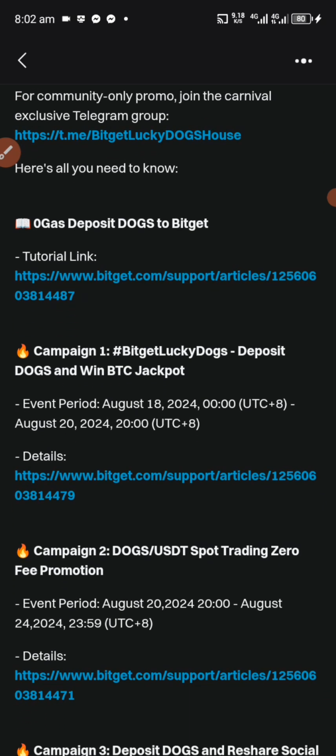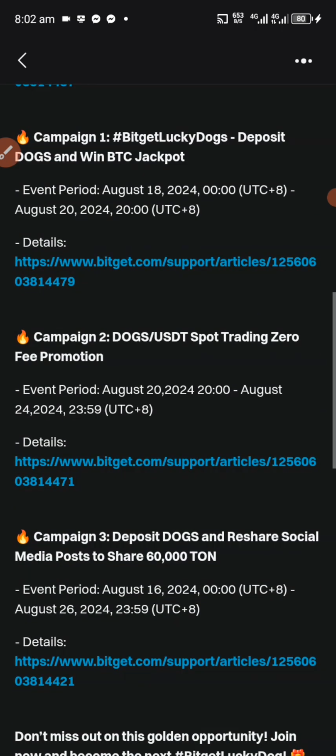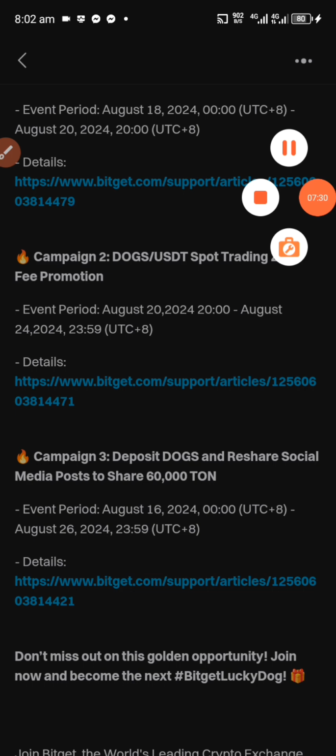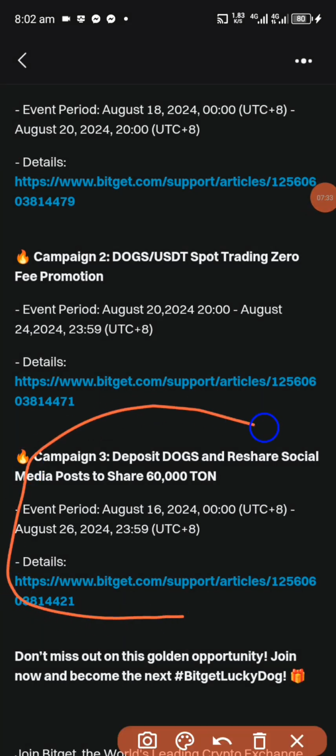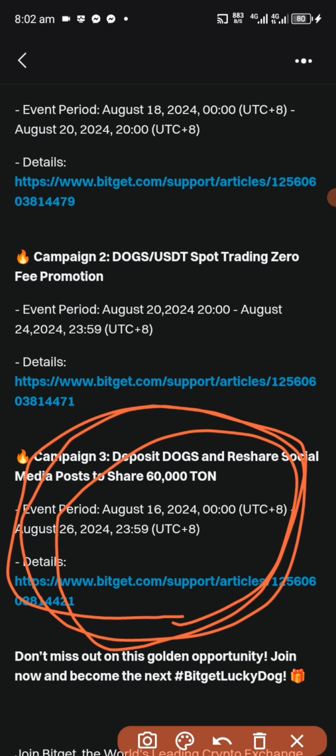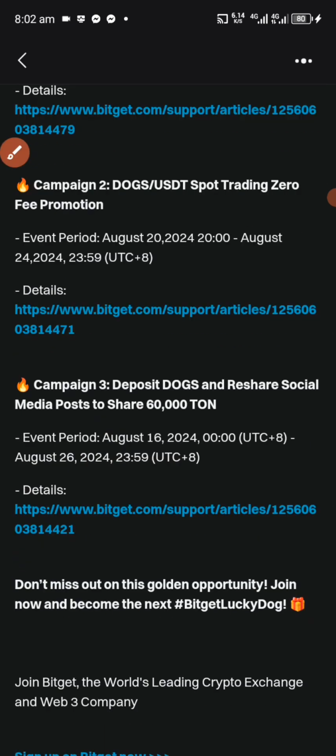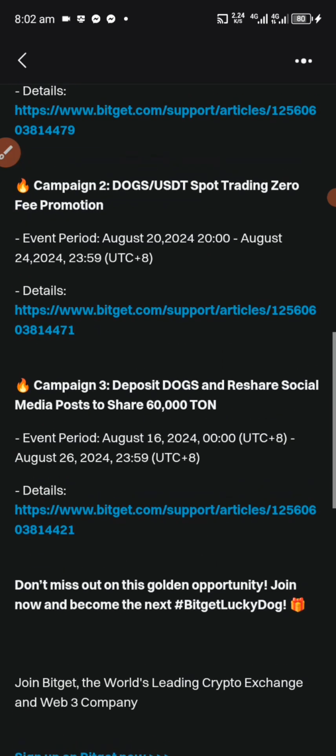Campaign 2, DOGE and USDT spot trading zero fee promotion. Campaign 3, deposit DOGE and reshare social media posts. So this Campaign 3 is the one you will go for. Click on it, it's going to load. It started on August 16 and it's going to finish August 26.